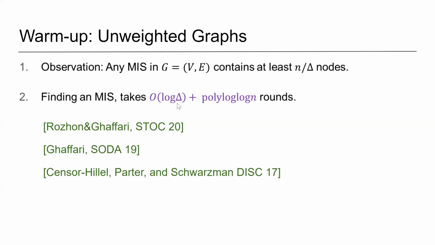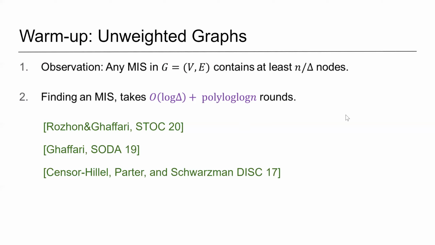If delta was small, let's say that delta was at most log n or poly log n, then we would be done, right? Because then we can just find a maximal independent set, which is a delta approximation for maximum independent set in unweighted graphs. And if delta is at most log n, then this translates to poly log log n. But unfortunately, delta can be as large as n.